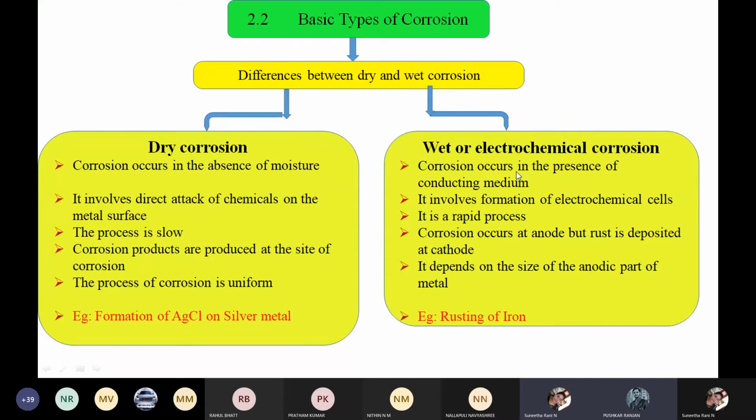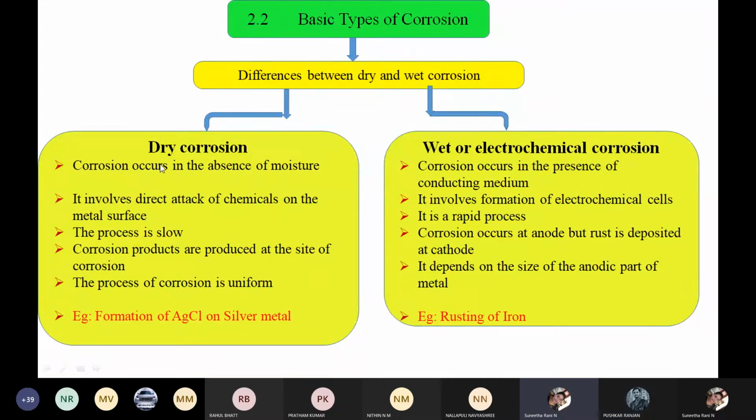Openly exposed to the atmosphere, it depends. If you expose iron metal in the open air, whether moisture is present or not, the air also becomes a conducting medium, with absorption of oxygen. So everything comes into wet corrosion itself.